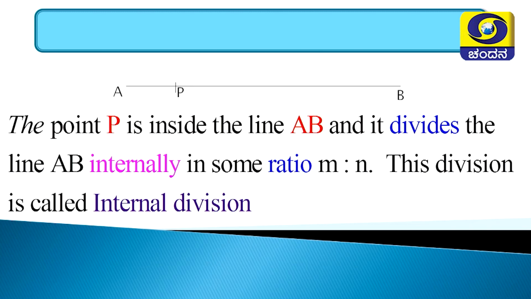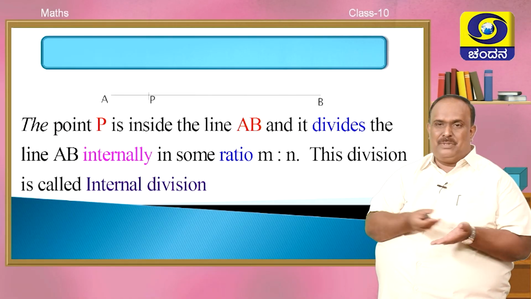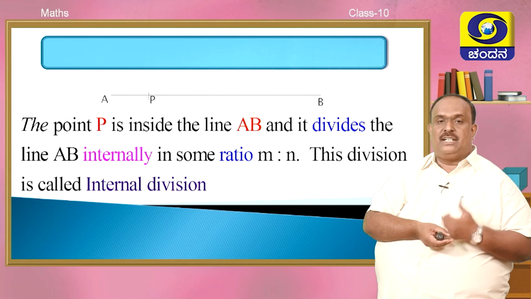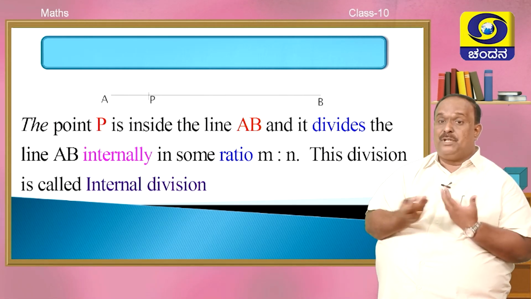Now putting all these things together, the point P is on the line AB, is inside the line AB, and it divides AB internally. In the ratio we don't know what is AP and what is PB. If you take AP over PB, you will get say some M and N. AP is M units and PB is N units, or X and Y units, whatever it is, or A and B units.